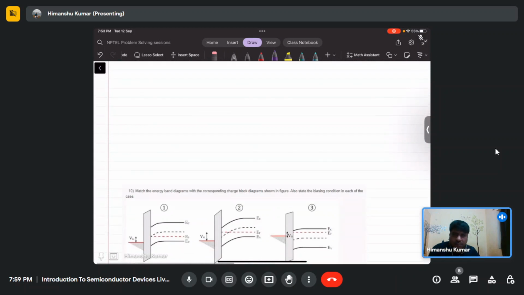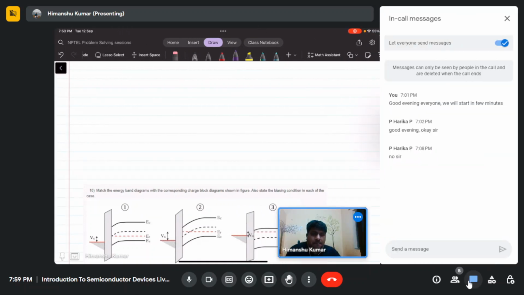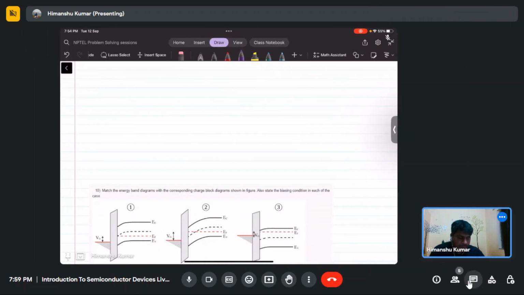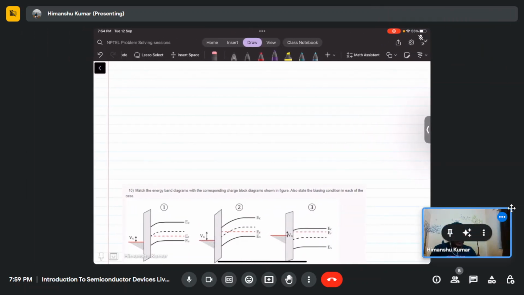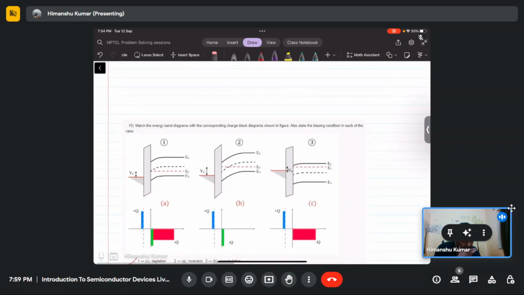Okay, so is there any doubt up to now? Okay, with this let's move to the next problem. Match the energy band diagram with the corresponding charge block diagram as shown in the figure. Also state the biasing condition for each case.